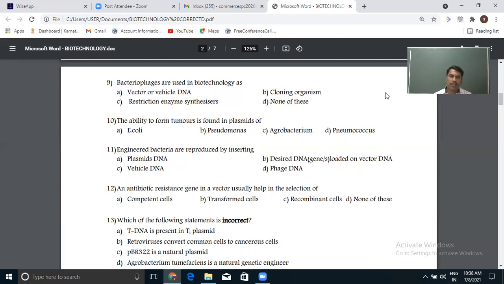Whichever bacteria have a plasmid with an antibiotic resistance gene are resistant to that antibiotic. For instance, take pBR322. First of all, keep it in mind and make yourself clear: pBR322 is not a natural plasmid. It is a plasmid created by